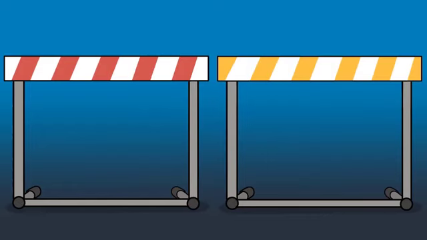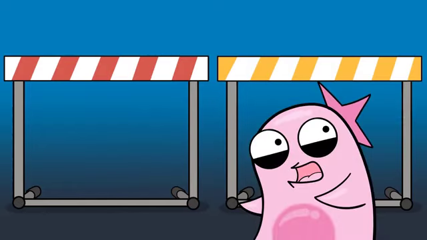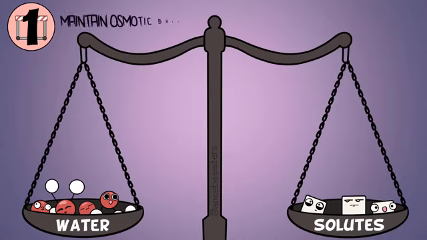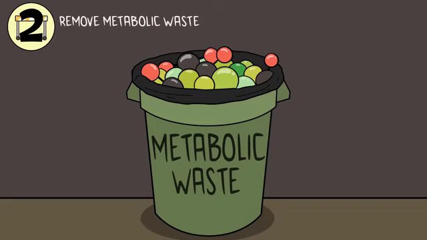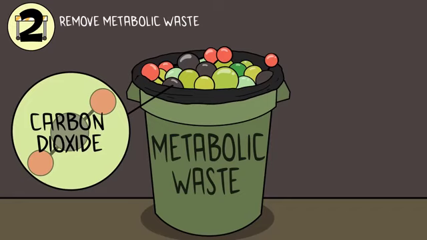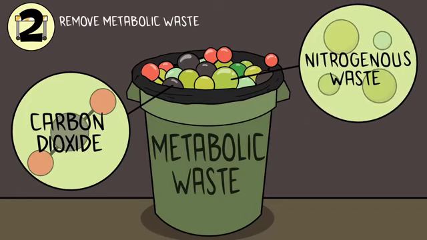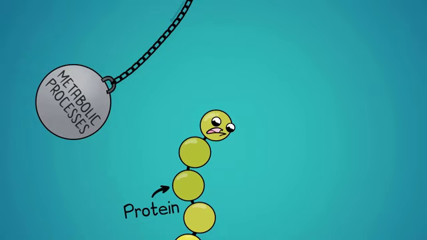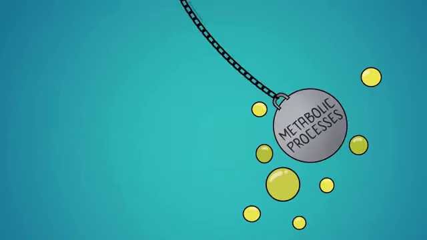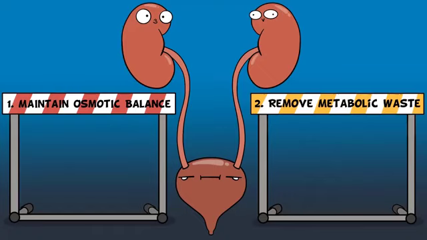Okay, so let's consider 2 obstacles that have to be addressed for survival. There's a lot of obstacles, but here are 2 big ones. 1, you have to maintain an osmotic balance. That means you gotta find an osmotic balance by managing the water and the solutes in the body. And 2, you have to get rid of metabolic waste. What's metabolic waste? Well, it could include carbon dioxide or nitrogenous waste, which occur from the breakdown of proteins. There's a lot of protein breakdown in metabolic processes after all. The excretory system focuses on addressing those 2 major issues.